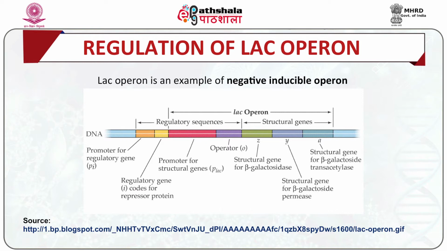For transcription to occur, the promoter should be free, or indirectly the repressor should not bind to the operator site. The transcription in such a case is normally inhibited, or in the off state, and needs to be induced or turned on. In order to switch on the transcription, an inducer binds to the repressor.